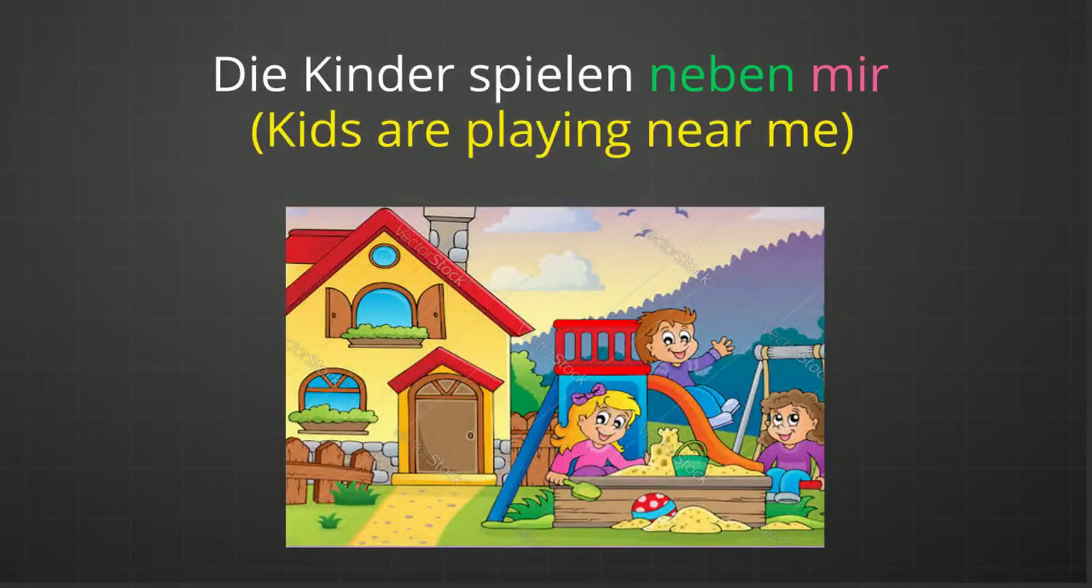Die Kinder spielen neben mir. Die Kinder is the subject. Neben is a wechselnde preposition. Now die Kinder spielen. Kids are playing. So spielen we don't consider every time a position-changing verb. And that is where we have to consider that die Kinder spielen is a steady, stable position. And that is why neben should be in the dative case. So mir is the personal pronoun used with neben.